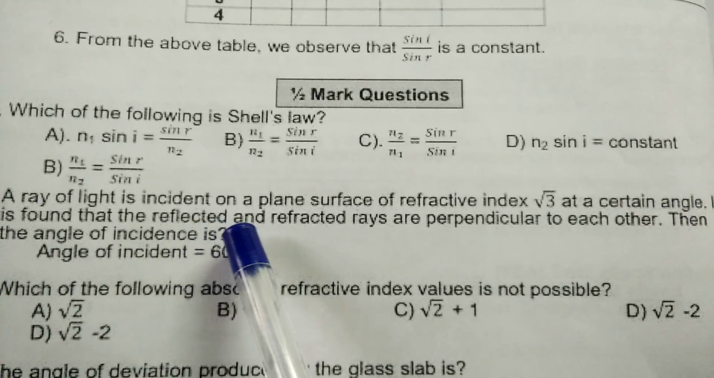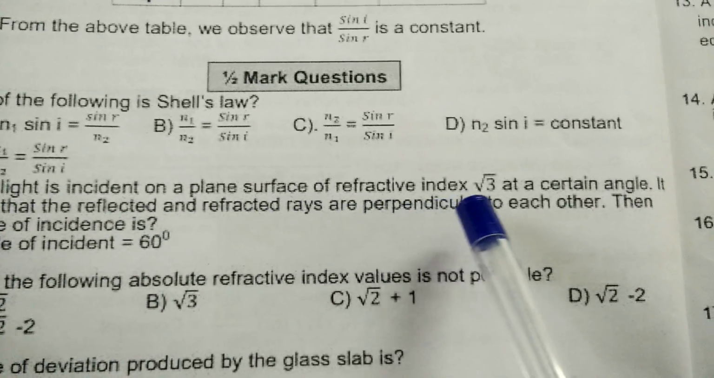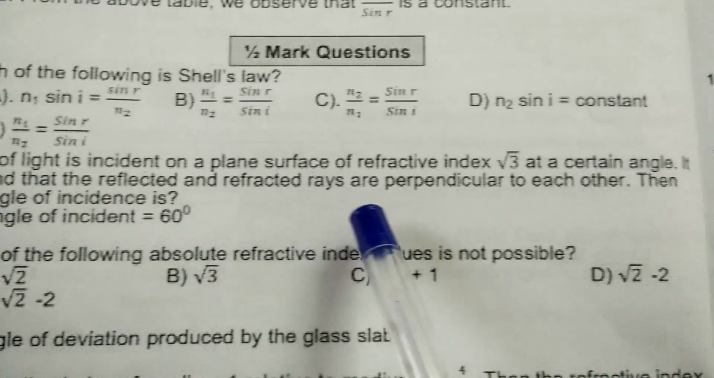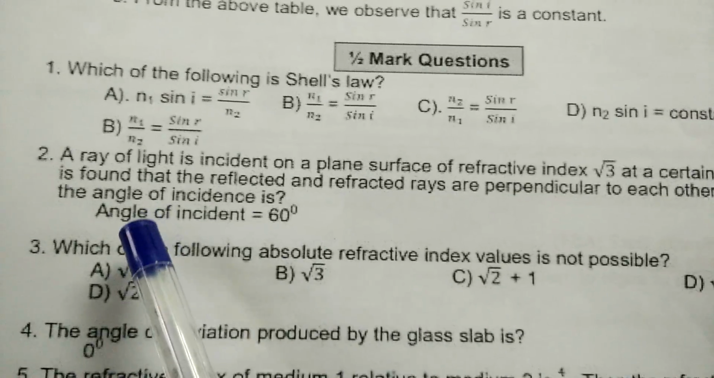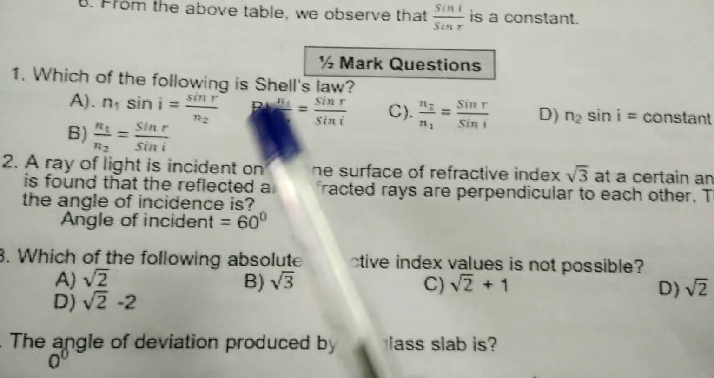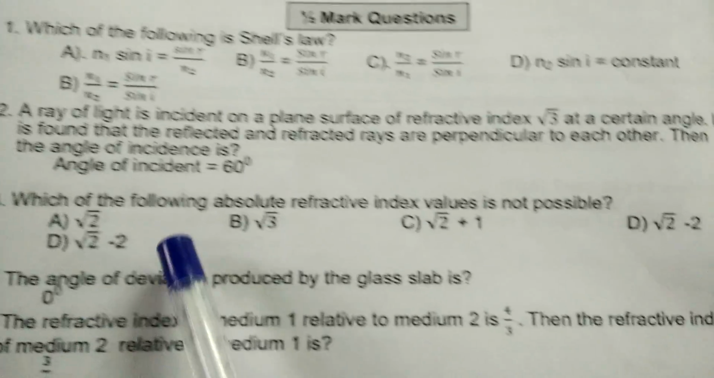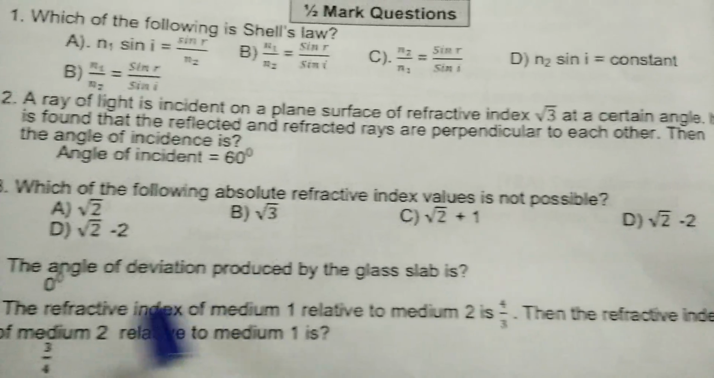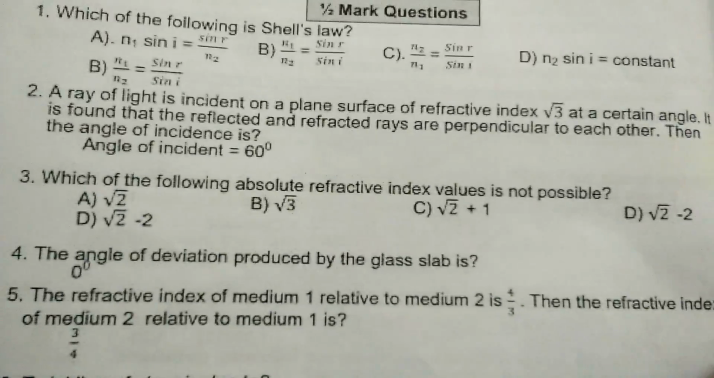A ray of light is incident on a plane surface of refractive index root 3 at a certain angle. It is found that the reflected and refracted rays are perpendicular to each other. Then the angle of incidence is 60 degrees. Which of the following absolute refractive index values is not possible? Root 2 minus 2.